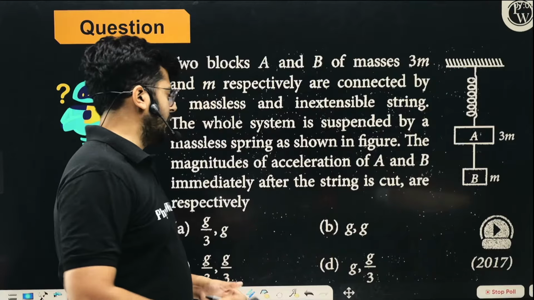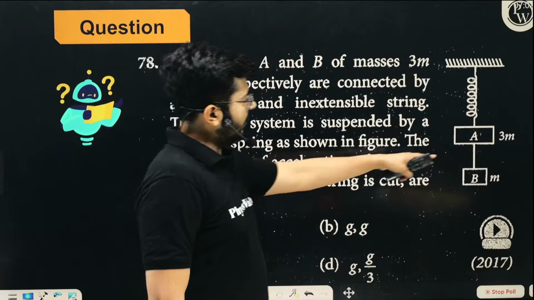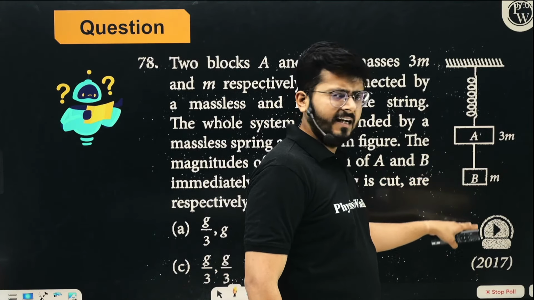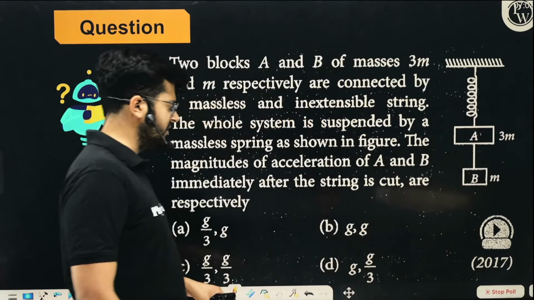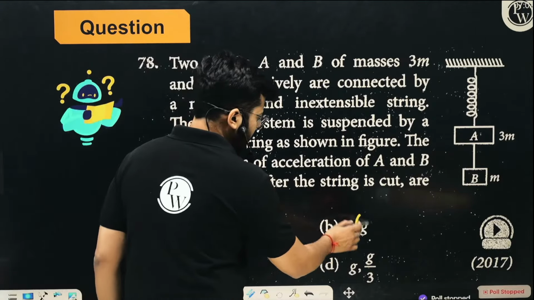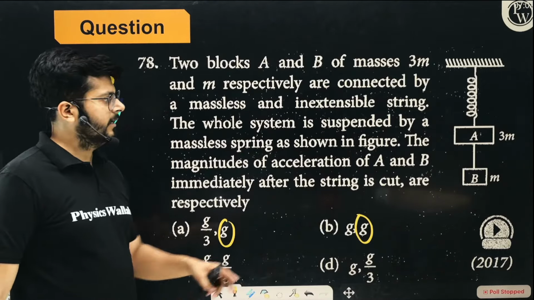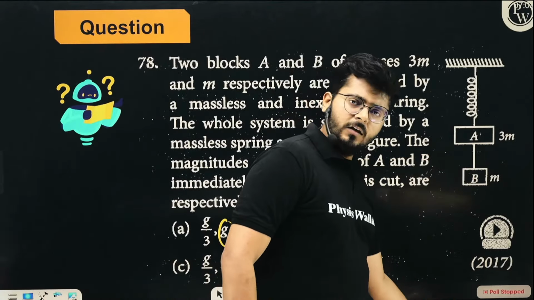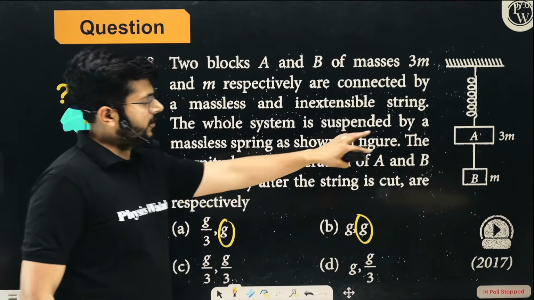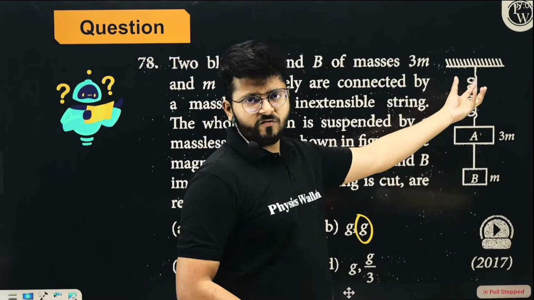All right, let's have a look at that. As I said, once you cut the string, the second block will be in free fall. It will be moving freely under gravity. The acceleration will be the acceleration due to gravity g, right? So either option A is correct or B is correct, because the other options have some acceleration in the second block, which is not possible. You just cut the string, the second block is going to fall freely, so it will have acceleration g. Now the first block is going to accelerate with a different acceleration.